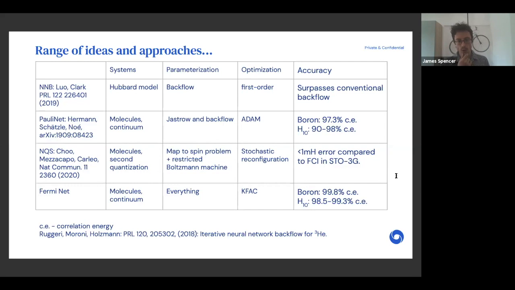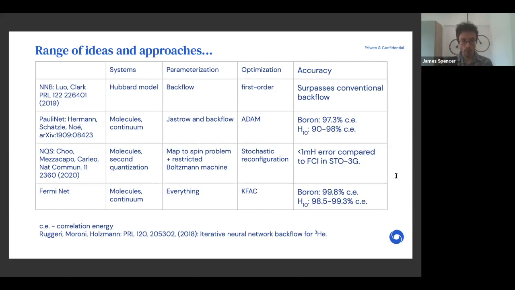NQS from Carleo et al. I thought was really wonderful and had a very novel approach where they mapped the many-fermion problem to a spin problem, and so they work in a second quantized space. So they require an underlying basis set, and then they solve it using a restricted Boltzmann machine and stochastic reconfiguration. And they obtain sub-millihartree error compared to full configuration interaction, albeit in a minimal basis. And the error, for example, on the nitrogen dimer in this basis set compared to the complete basis limit is substantial.